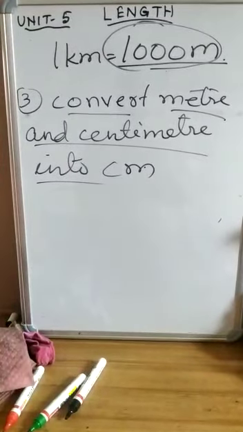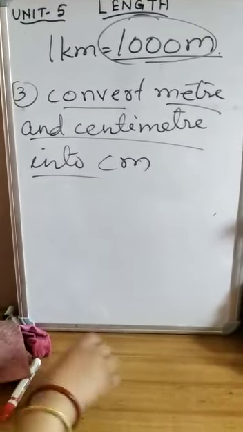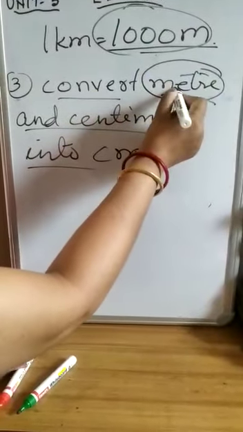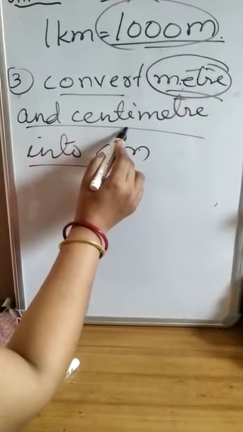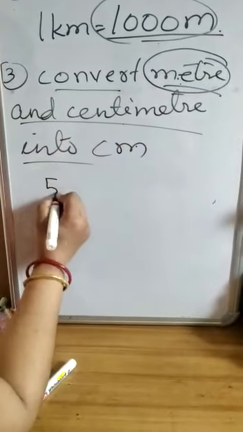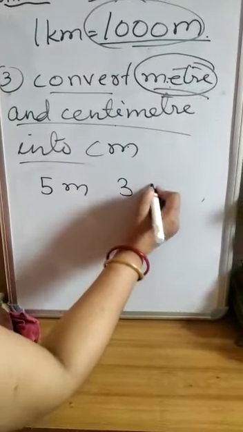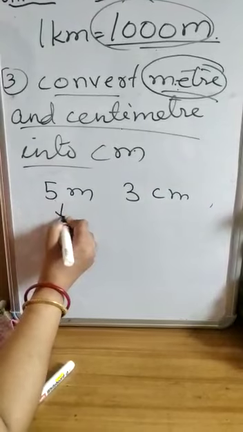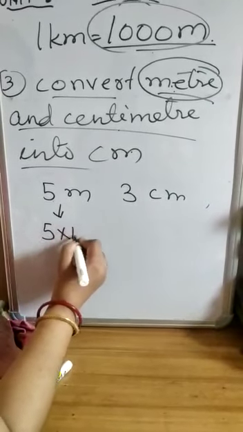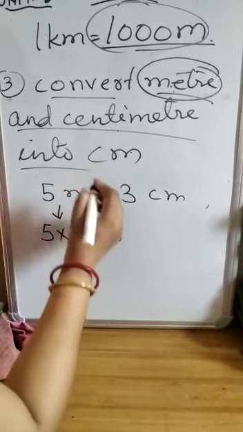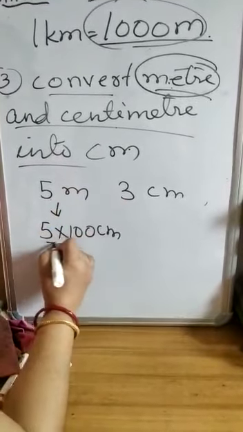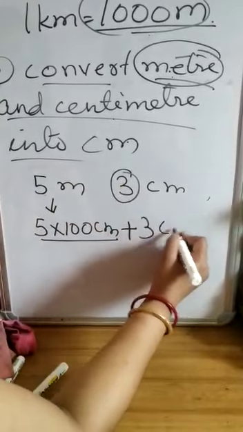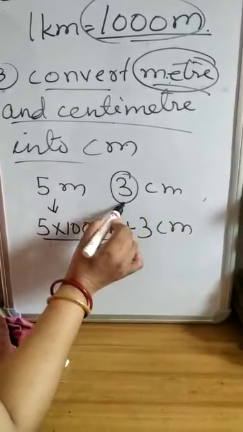So what have I done? Simple. We convert the meter into centimeter first, then we add it to the number of centimeter. For example, 5 meter and 3 centimeter. Firstly, we will convert this 5 meter into centimeter by multiplying the number of meter with 100 centimeter. And then we have to add it with the number of centimeter. Here the number of centimeter is 3.